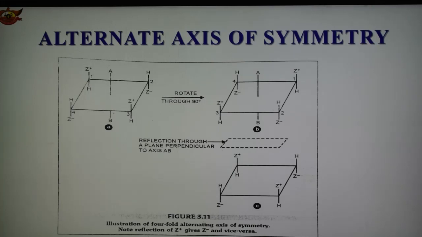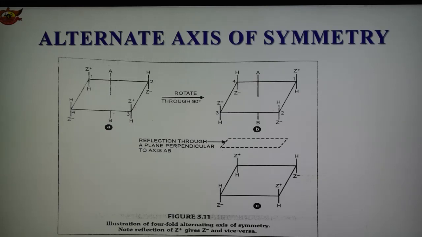Therefore, we can say that a 1-fold alternating axis corresponds to the plane of symmetry, a 2-fold alternating axis corresponds to the center of symmetry, and the absence of an alternating axis of symmetry is the necessary and sufficient condition for the molecule to exhibit optical activity. This is the important condition.